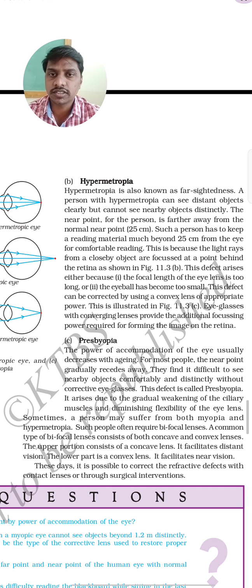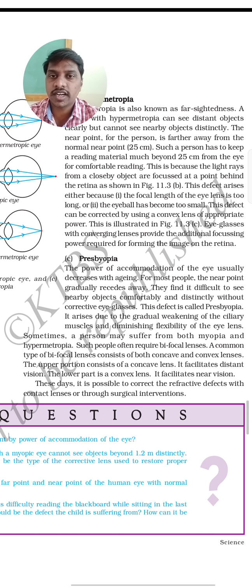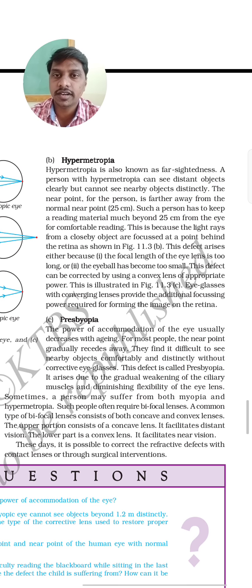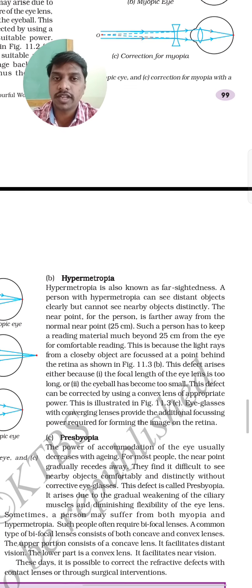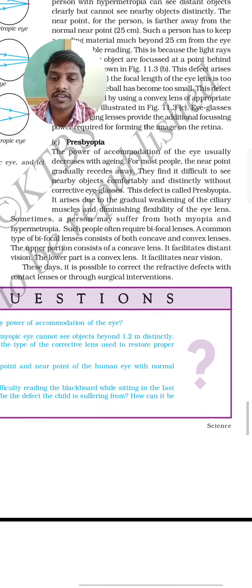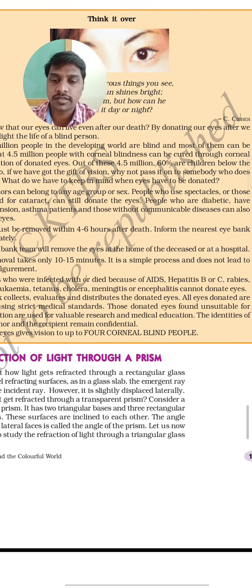This much is enough for this. They will ask for a 2 to 3 marks question, or they can ask for a 1 mark question also. What is hypermetropia and how it can be corrected, and what is myopia and how it can be corrected. They can ask this type of questions also. So get ready for the question and answers.